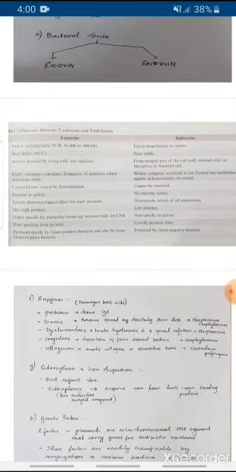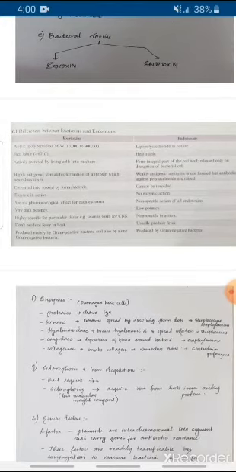Exotoxin is a protein, that is, it is made up of polypeptide, whereas endotoxins are lipopolysaccharide in nature. Exotoxins are heat labile, that is, they die when the temperature is above 60 degrees Celsius. Endotoxins are heat stable. Exotoxins are actively secreted by living cells into the medium, and endotoxins form an integral part of the cell wall, released only on disruption of the bacterial cell wall.